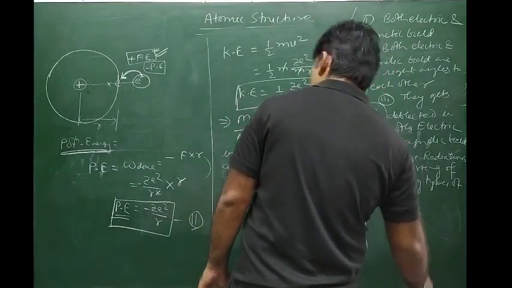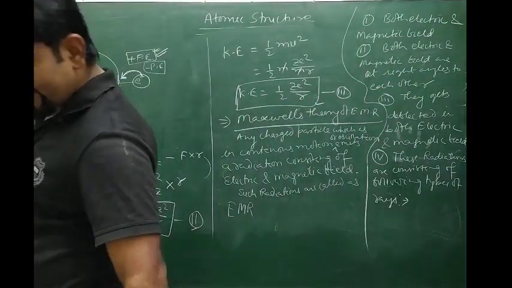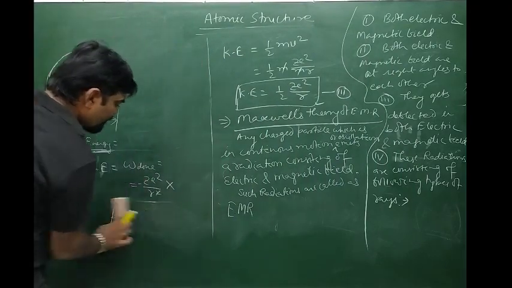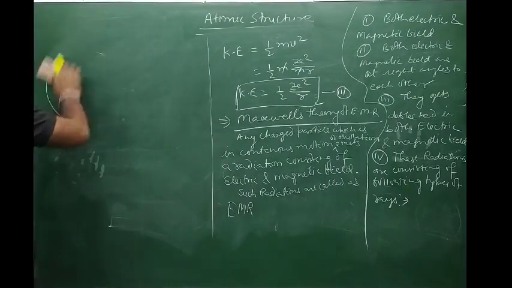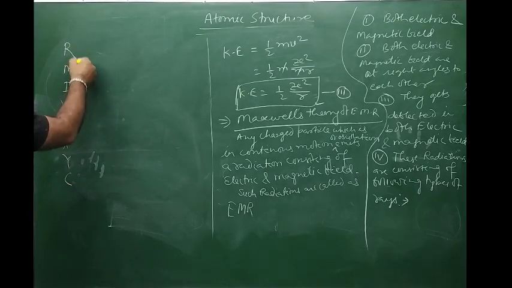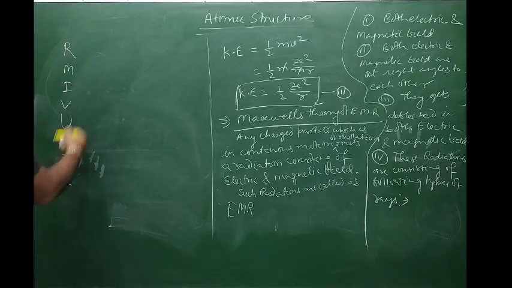We can remember them as RMIVUXGC, that is radio waves, microwaves, infrared, visible, ultraviolet, X-rays, gamma rays and cosmic rays. So you can remember this sequence.